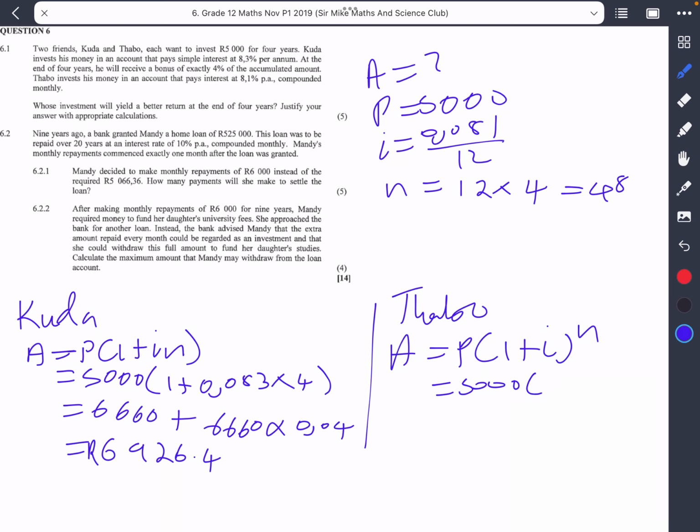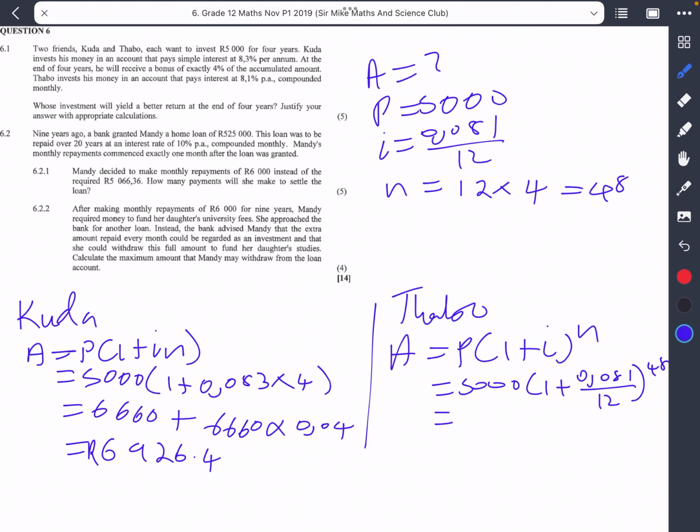For Tabo, they didn't add any special bonus, like they did for the other one. So this would be 1 plus our interest, 0.081 divided by 12, all raised to 48.